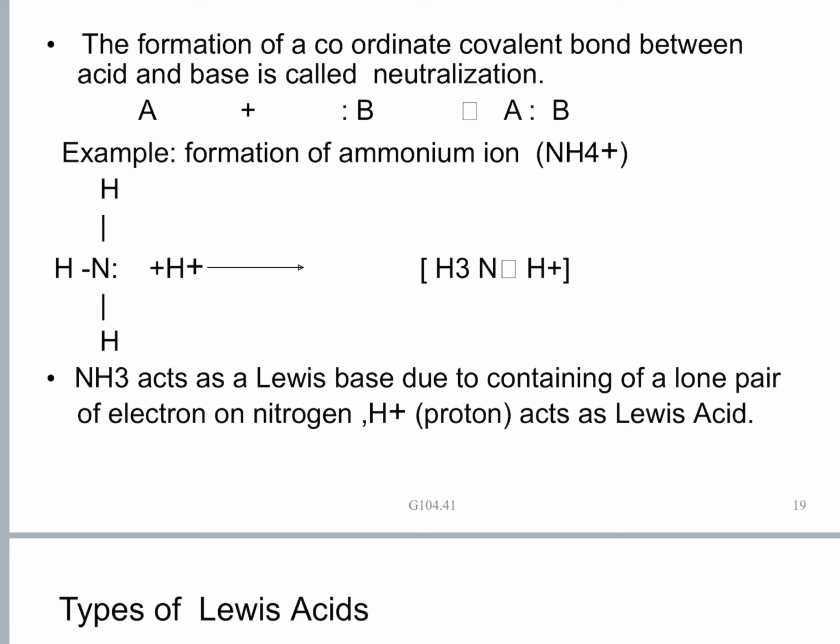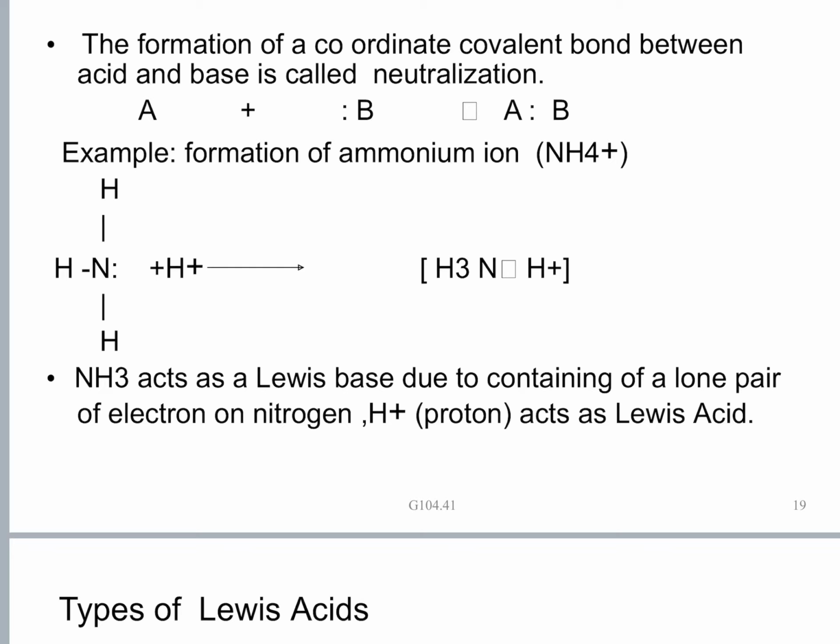And hydrogen, in the H plus ion, the hydrogen atom has 1s1 electron configuration. Its single electron is knocked out, and it has got a totally vacant 1s orbital, into which it can receive an electron pair from the nitrogen atom of ammonia. So the nitrogen atom donates this electron pair to the H plus ion, which it receives into its vacant 1s orbital.